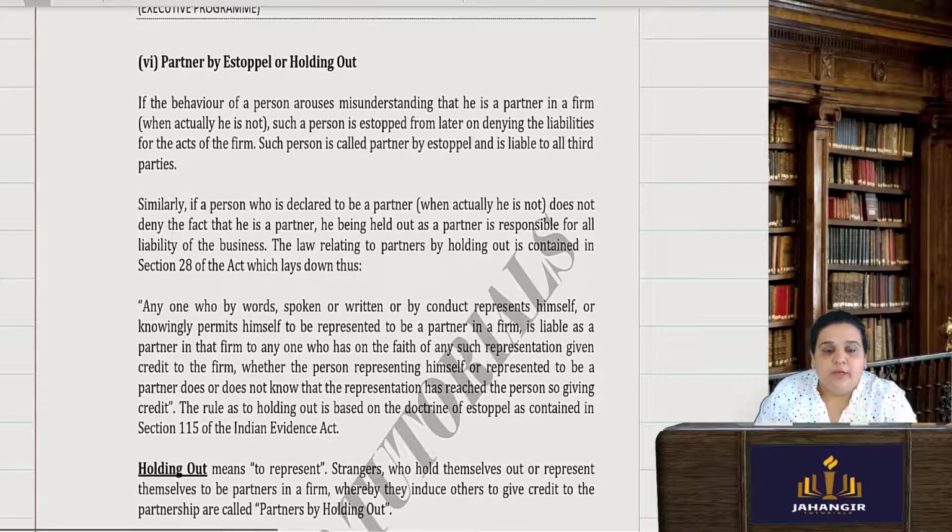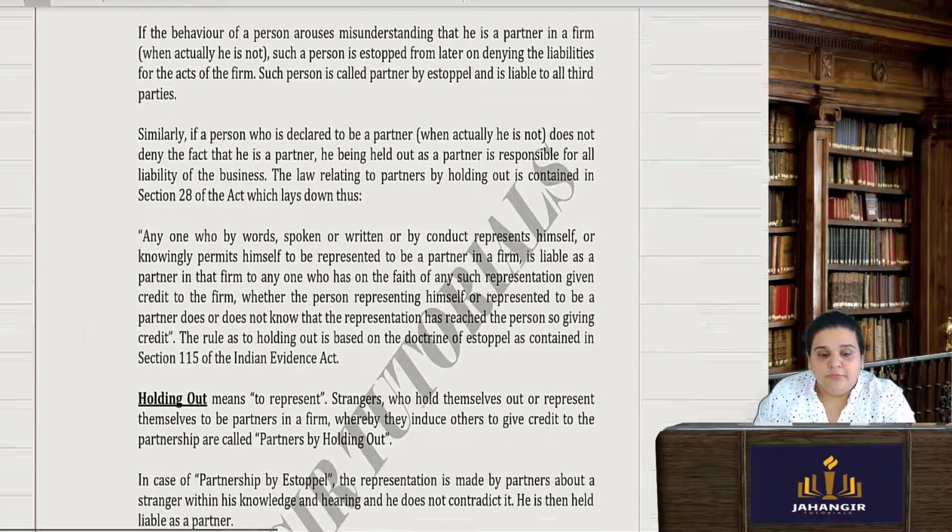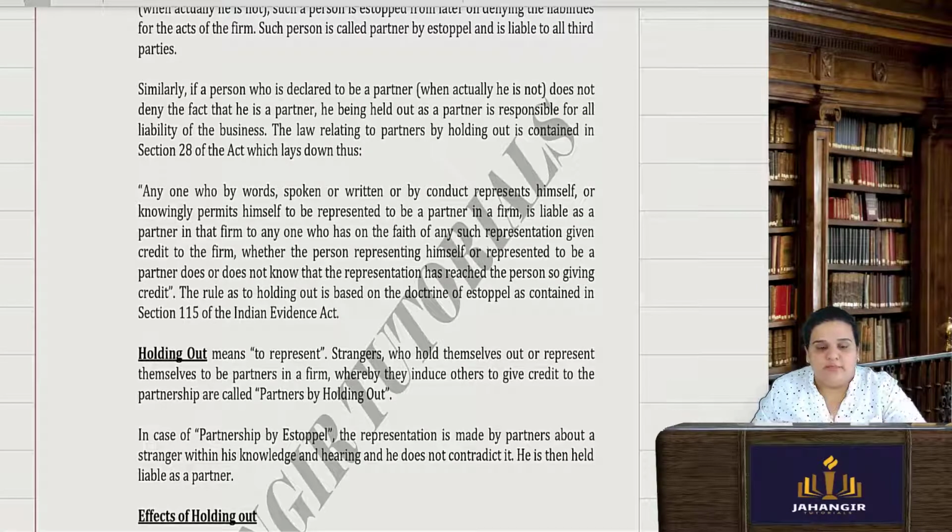Now partner by estoppel or partner by holding out. The first thing to understand is what is holding out. What do you mean by holding out? Holding out means to represent. You represent yourself. You are a stranger to the firm, but you are representing that you are a partner.